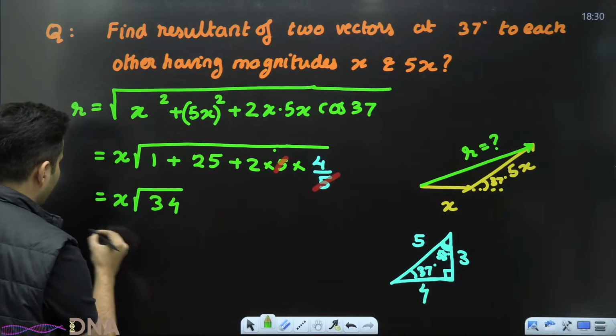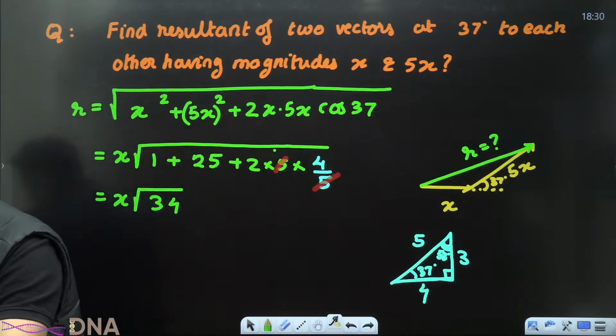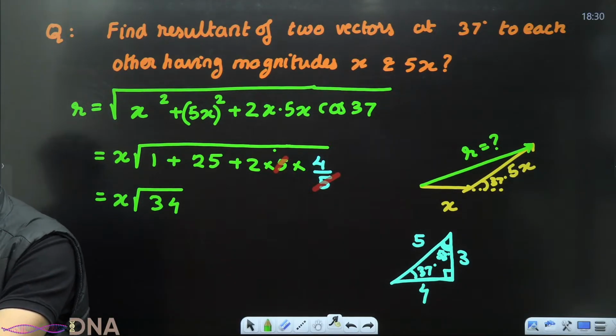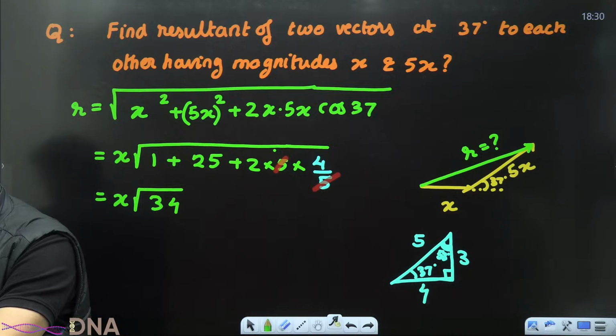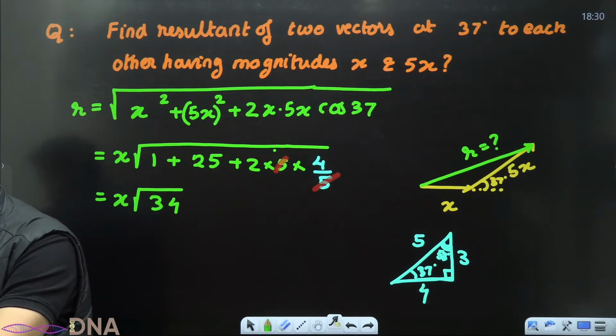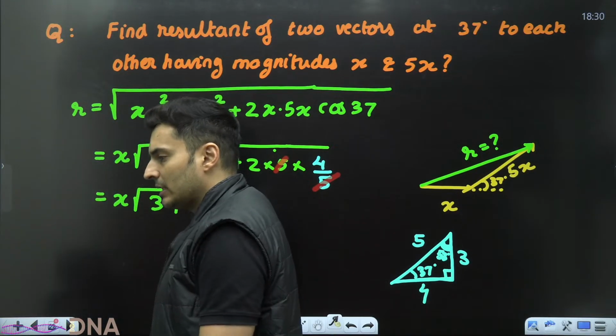So yes, the answer is x root 34. That is the answer. Is that clear? Everyone with me on this? Very nice. Shall we go ahead? Understood now how to solve these questions on analytical method?